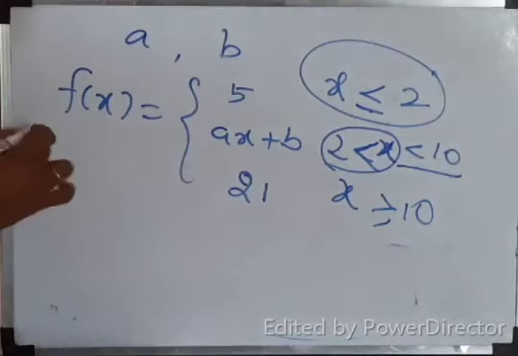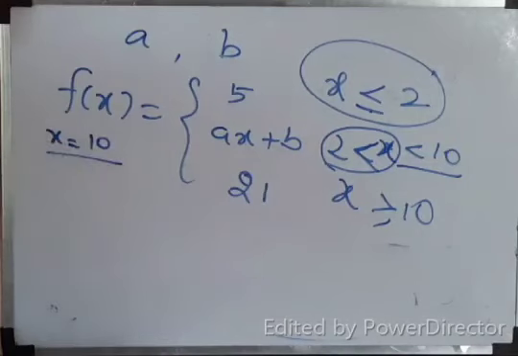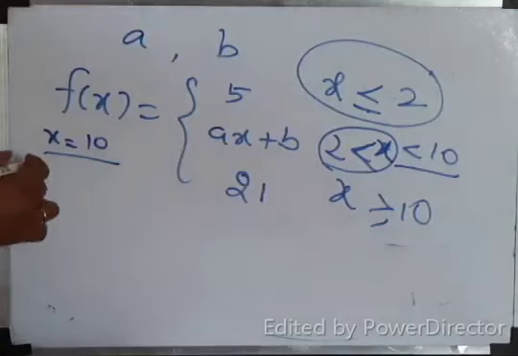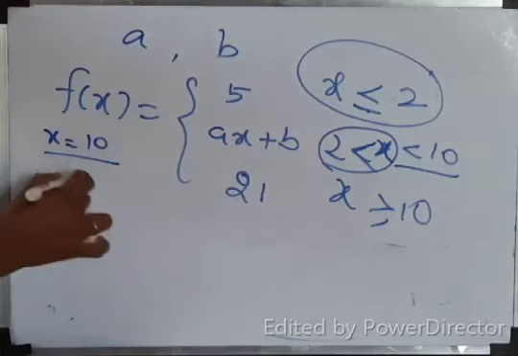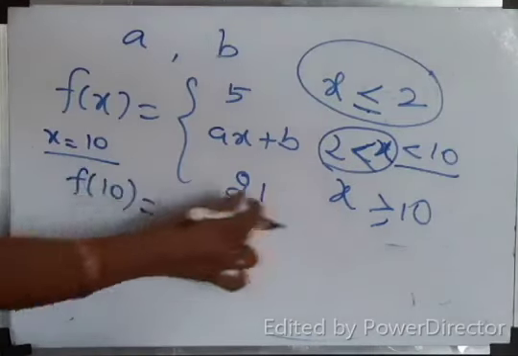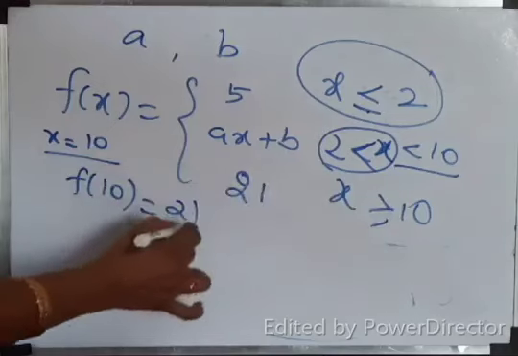At x equal to 10, continuity you have to check. Correct? At x equal to 10, continuity I have to check. Okay. What is f of 10? Equal to 10, 21. Yes.